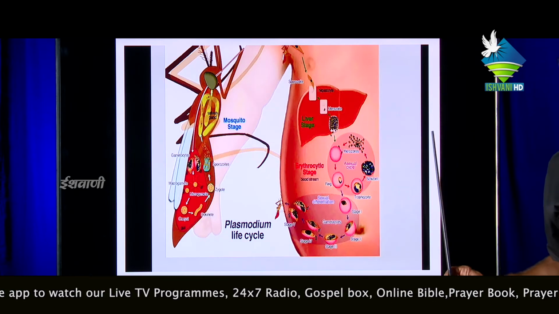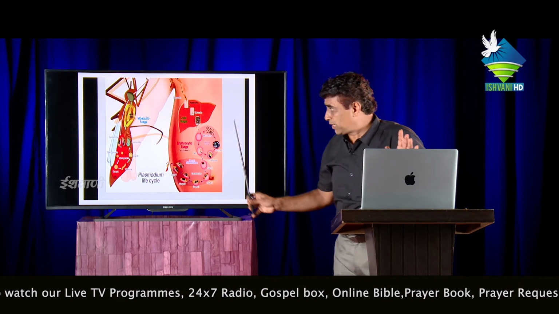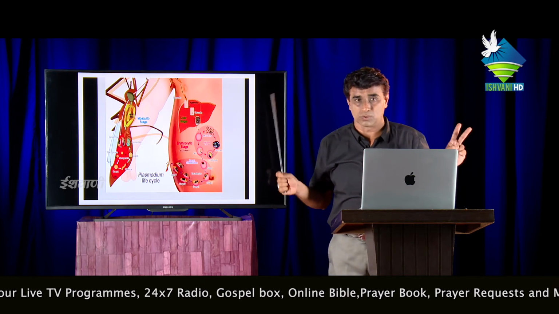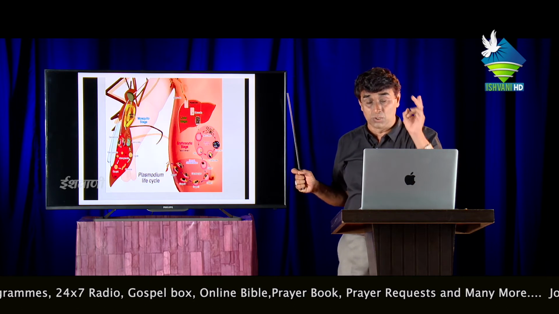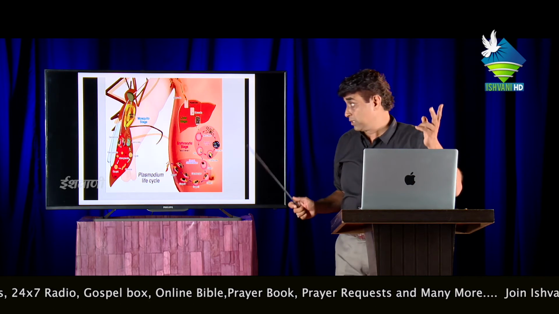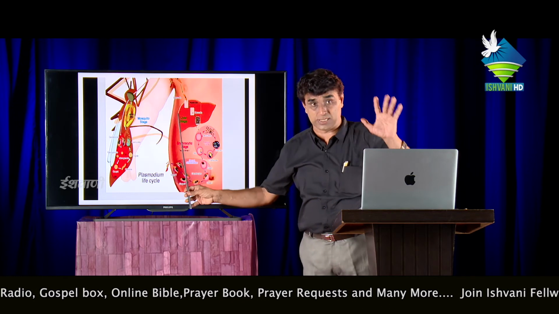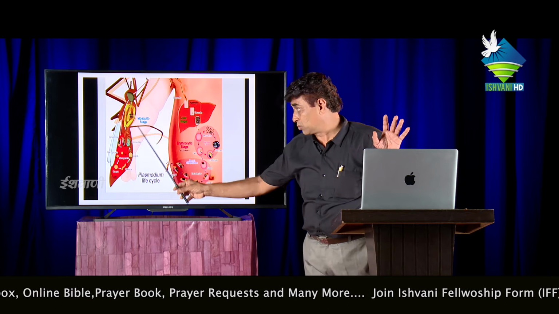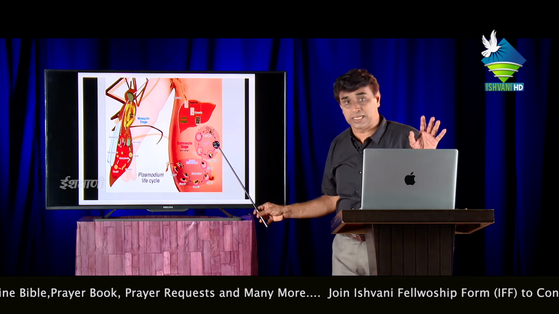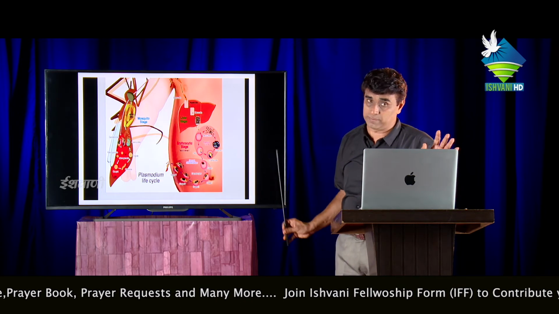Plasmodium life cycle. Simple. The plasmodium life cycle is actually completed in two hosts. A very small microscopic organism using two hosts. The sexual reproductive cycle is totally completed in the body of the mosquito, and the asexual cycle is completed in the body of the human being.